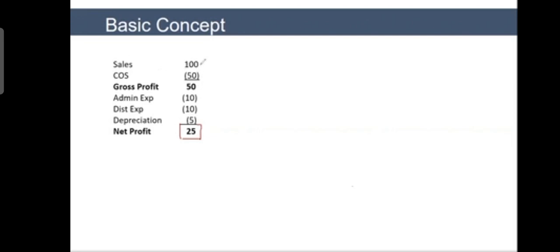What is the sales? You say, I sold goods to customers, and this is the money which we got from the customers. Fine, this is okay. What is cost of sales? We purchased materials, we paid the suppliers, and these are the receipts. And this $10, these are admin expenses, these are salaries. I already have paid it, and these are the payroll slips.